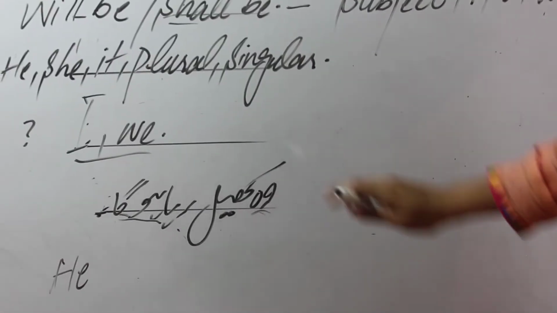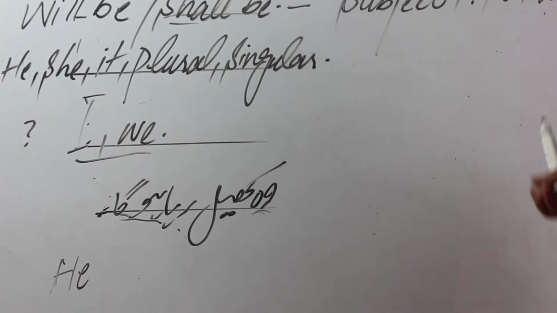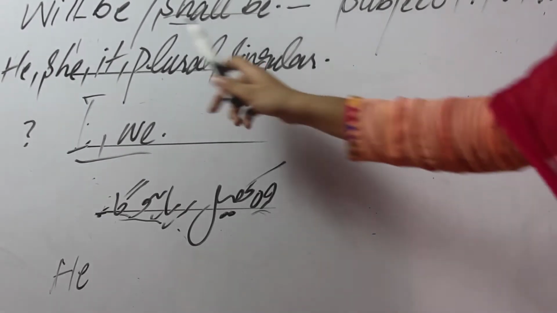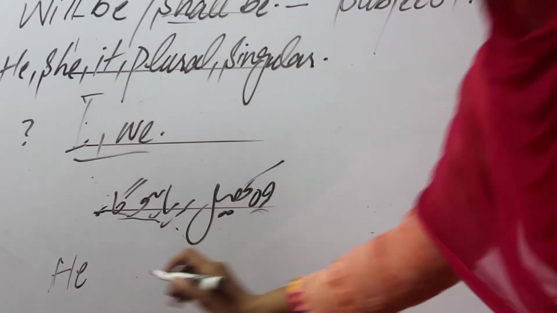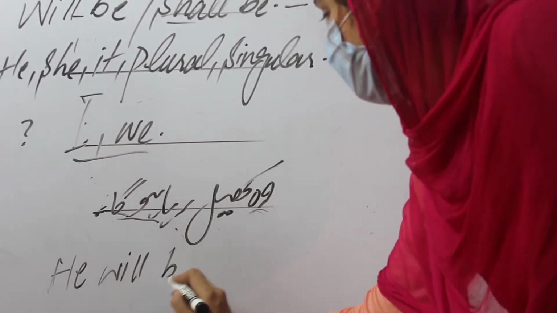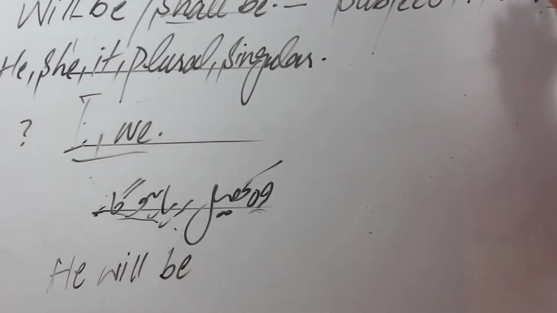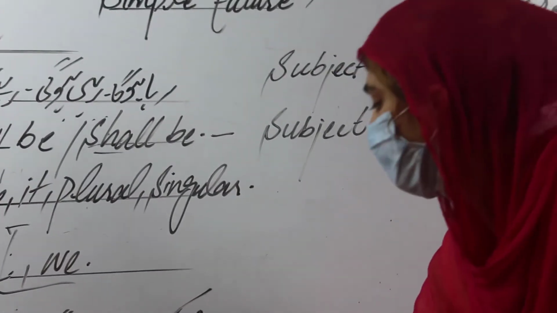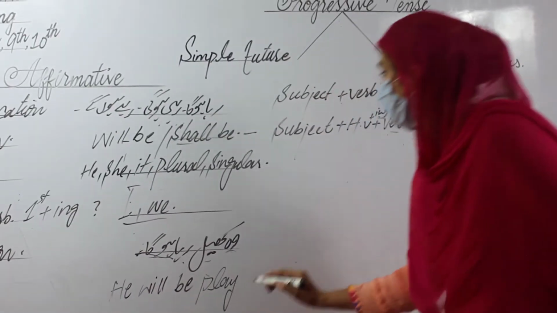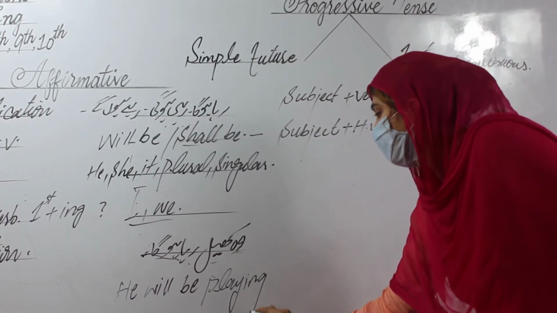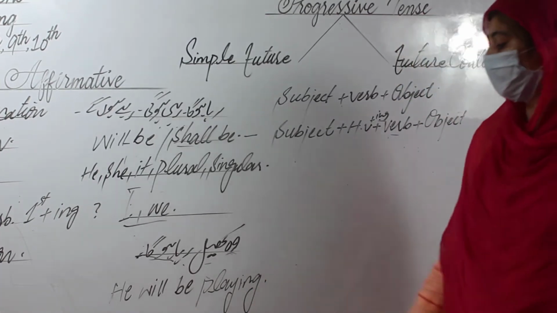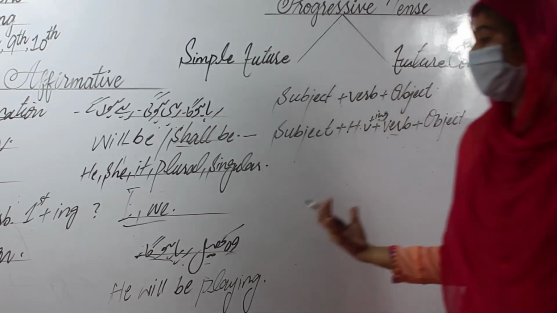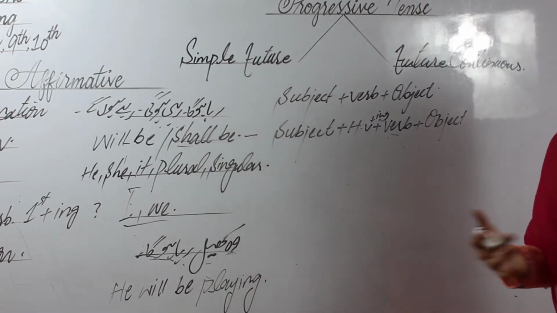Raha hoga shows that this is a continuous, future continuous. He is singular, so put he will be. Then add the original verb with ing. The original verb is play, the first form, then put ing for the continuous: he will be playing. Then put the full stop. This is the formation and making of the future continuous tense.